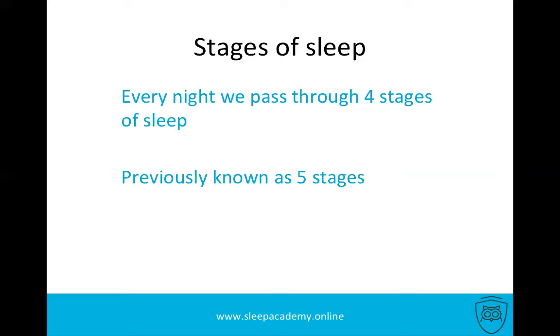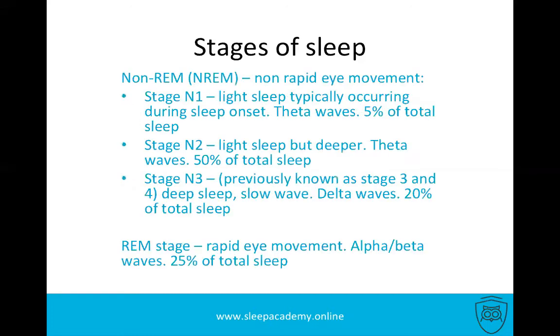Like I've mentioned previously, each cycle takes about 90 minutes, depending on what you've done during the day. It can vary from night to night. For example, times when somebody is very stressed, their sleep cycle can be much shorter, it could be 60 minutes. So let's go into those stages of sleep.